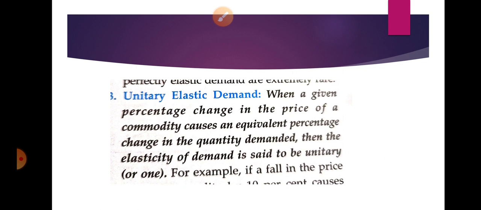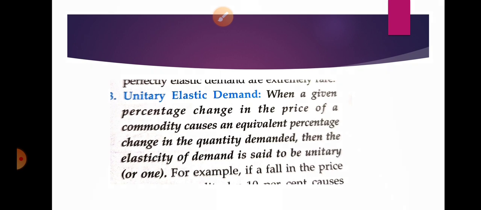So for example, suppose the price of the commodity was 10 rupees, and quantity demanded was 20 units. Price of the commodity was 5 rupees, then quantity demanded was 30. So this is known as unitary elastic demand. And when the price is 15, the quantity may be 10. So whatever the percentage change is in the price of the commodity, the same change is there in the quantity demanded of the commodity.